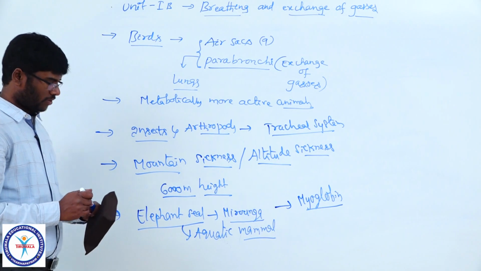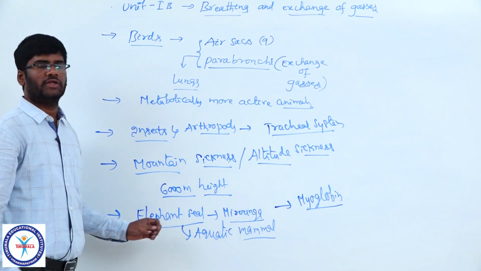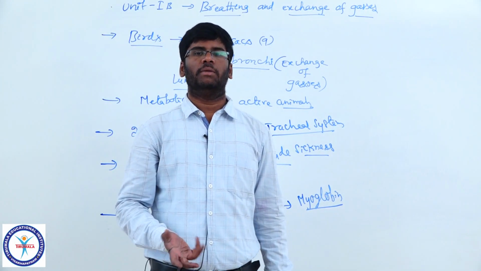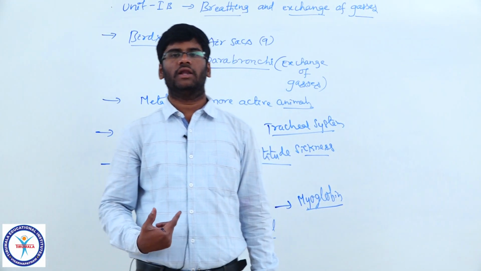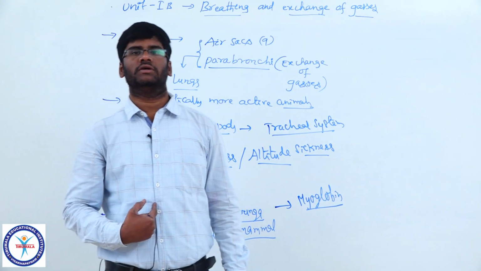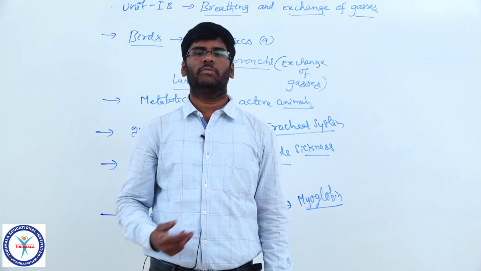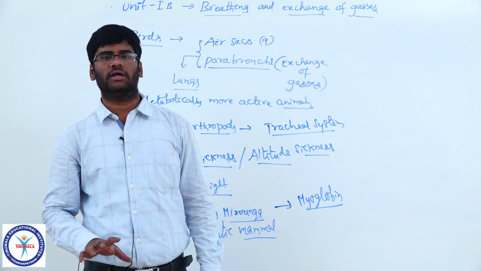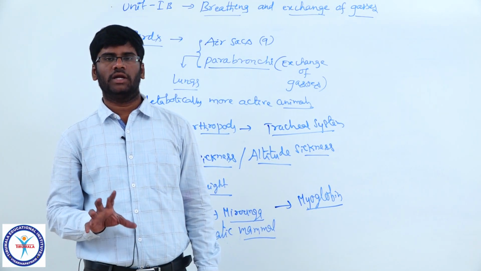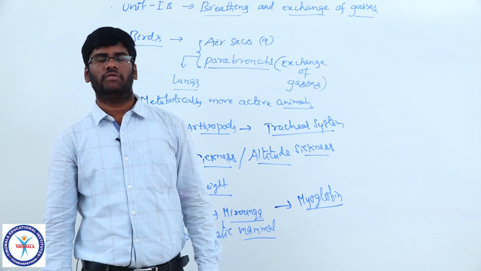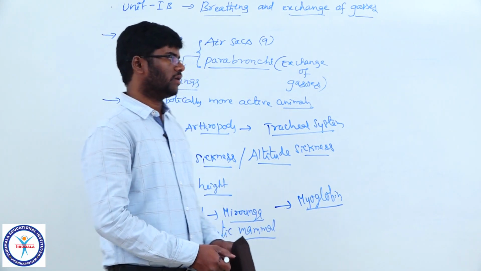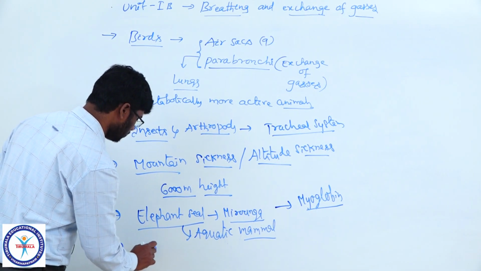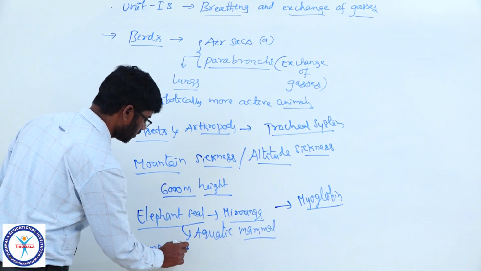Respiration has two phases, inspiration and expiration. Inspiration means inhalation, and expiration means exhalation. They are controlled by the medulla oblongata. On the medulla oblongata there is a respiratory center, which regulates the mechanism of breathing. One more center is located on the pons varolii, that is the pneumotaxic center.